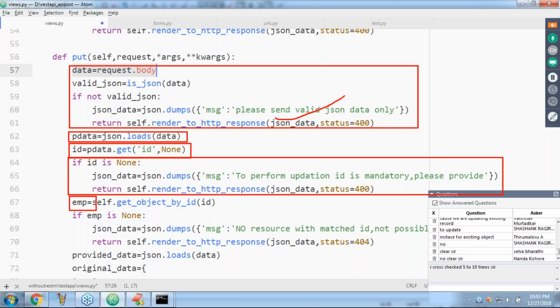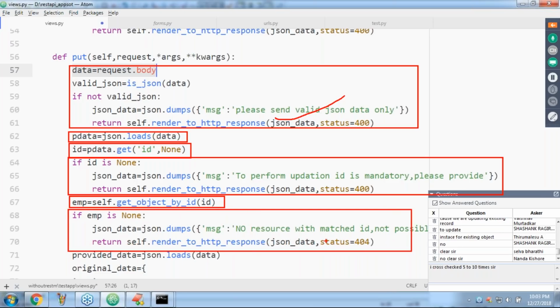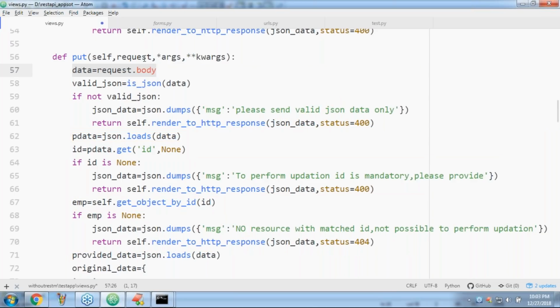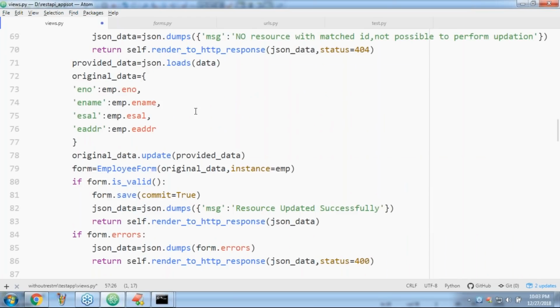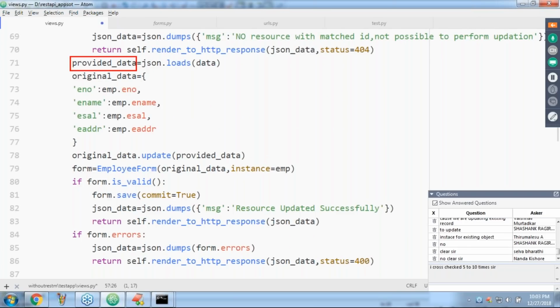Sir, ID is available. Get the employee object. But if the ID is there and the corresponding employee is not there, provide error information. Okay. Now, the corresponding employee is also there. Now, get provided data in this and original data in this.